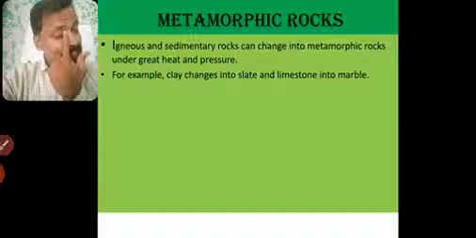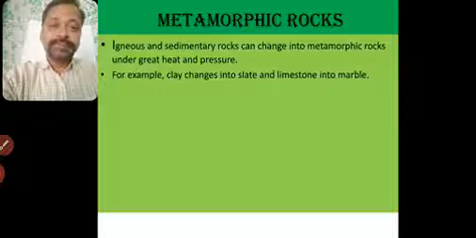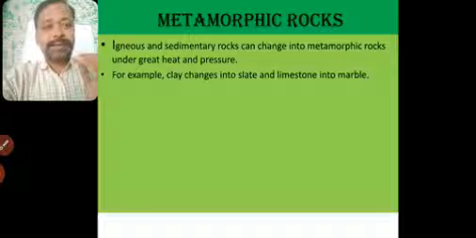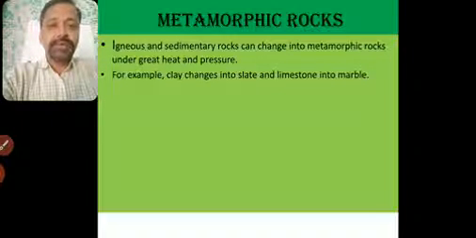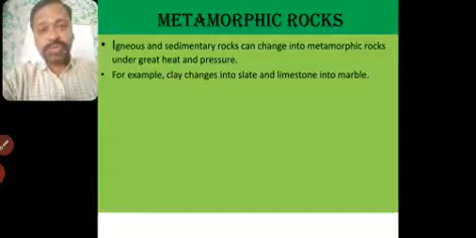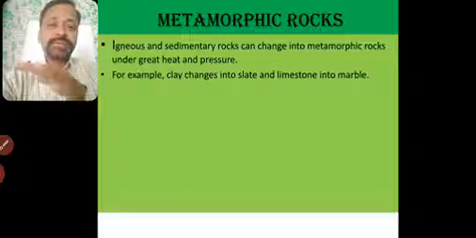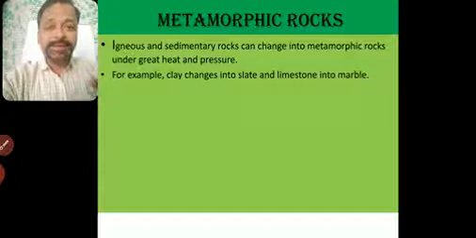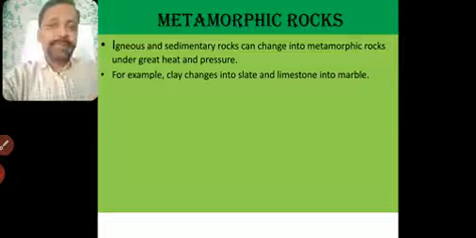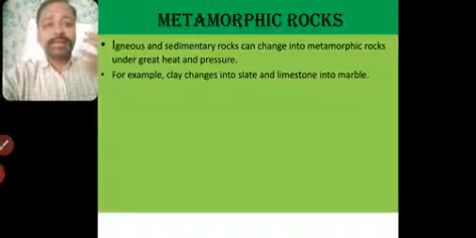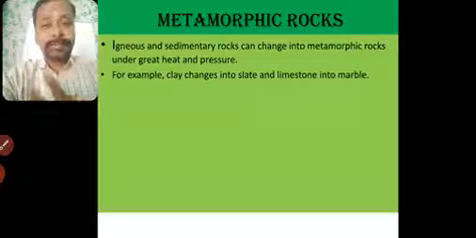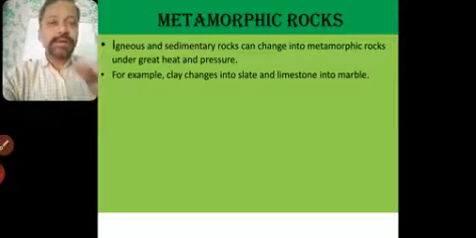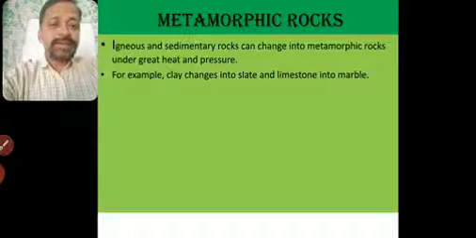Clear? I hope it's very clear to you now. We have three kinds of rock: igneous, sedimentary and metamorphic. Igneous from fire, that is from molten lava. In this we have seen extrusive and intrusive rocks. Then we saw sedimentary rocks, formed because of sedimentation or settling down. Then both of these, igneous and sedimentary rocks, when they are subjected to high heat and temperature, change themselves. They are called metamorphic rocks. An example is marble, you can see here.